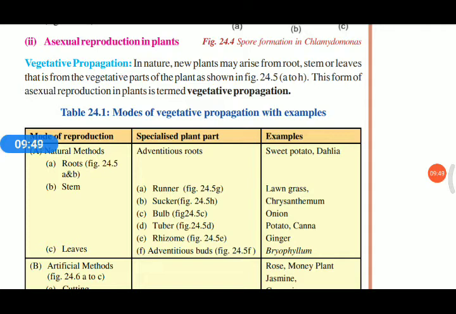In many plants, these vegetative parts grow into a new plant. In some plants, a new plant may grow from its stem. In some other plants it may be by using roots. In the case of some other plants it may be its leaf. This type of reproduction is known as vegetative propagation.